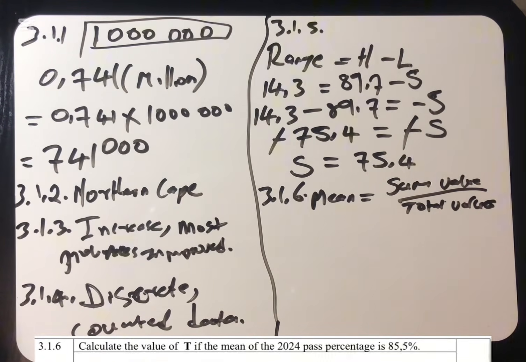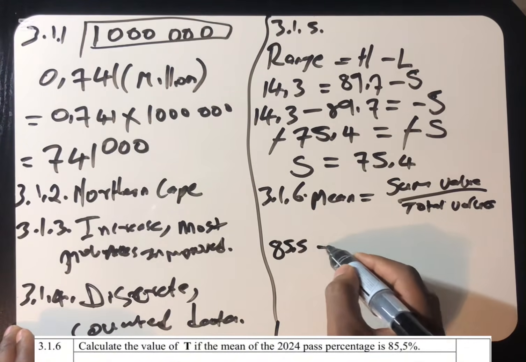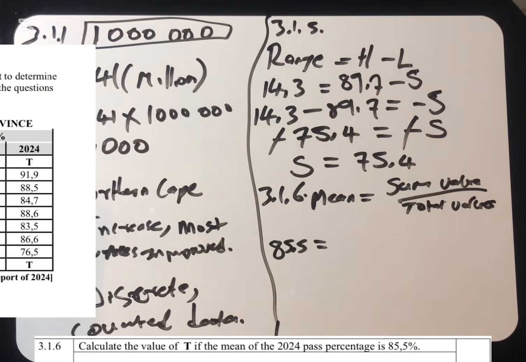Sum of values divided by total values. Now they are saying that the mean of 2024 is equal to 85.5%. So they've given you the mean, to say that the mean is 85.5 is equal to the sum. How do we calculate the mean? We know that we add everything together. So that's what we are going to do.